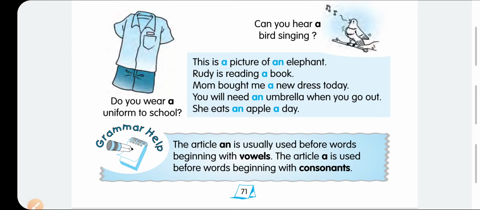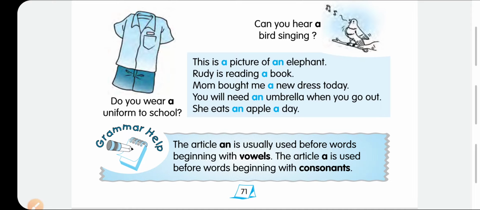Do you wear a uniform to school? Mom bought a new dress today. Mom bought a dress, you have not seen it, so you are not sure about the dress. You will need an umbrella when you go out. You need an umbrella, but not that specific blue or red umbrella. You need any one umbrella. So when we are not sure about a particular thing, we use a or an.